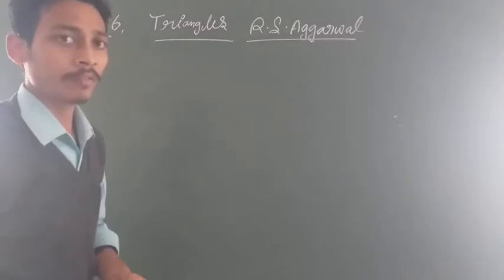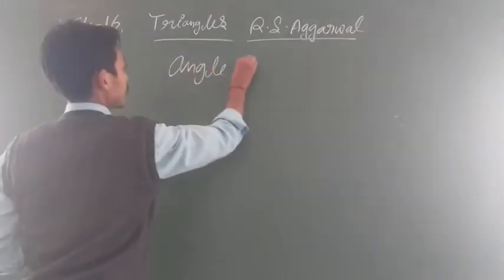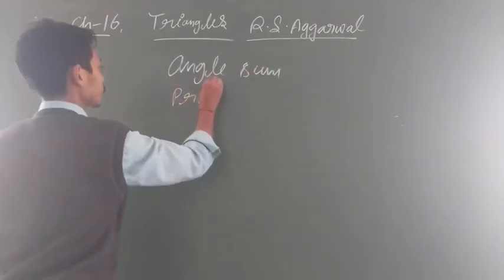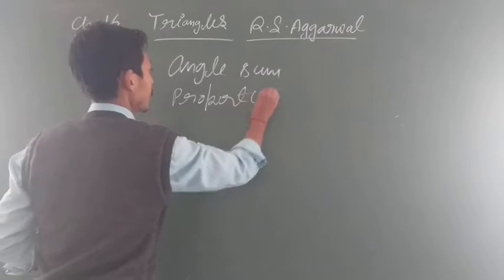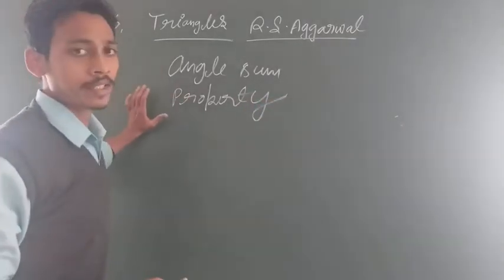We will see another thing, the angle sum property. This is a very important thing which is not given in NCERT. So on this we will discuss questions.